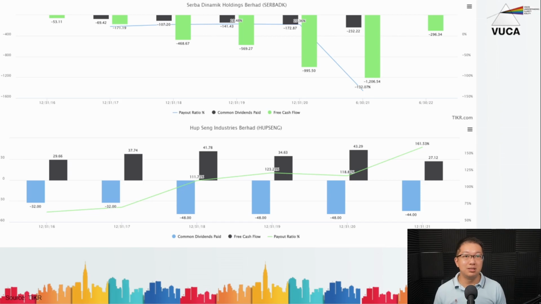So besides these three numbers that I share with you as a dividend investor, I personally do not like companies that pay out 100% of their net profits to shareholders as dividends. Now, why is that so? For a very simple reason.